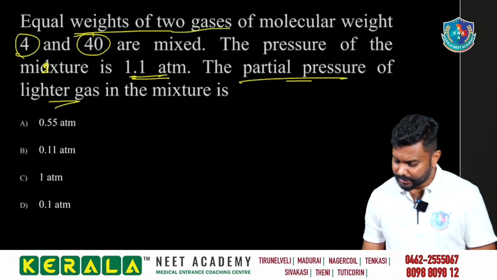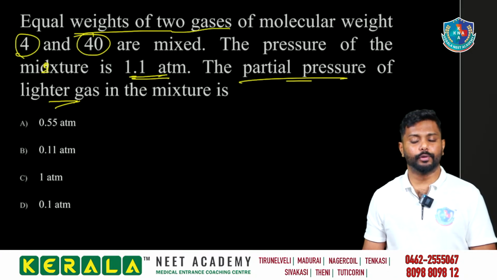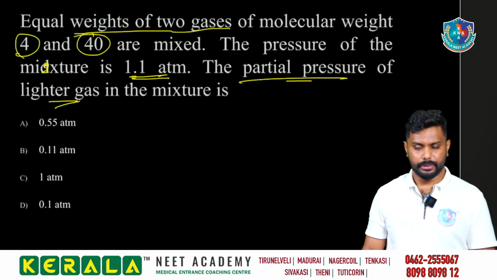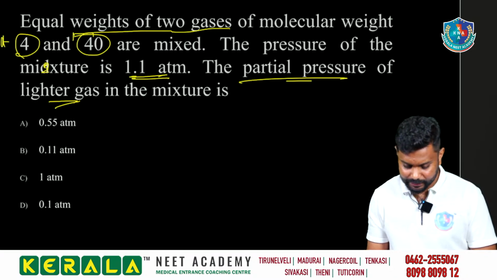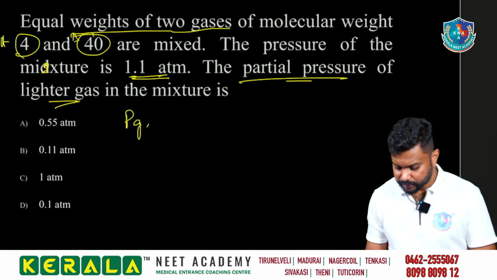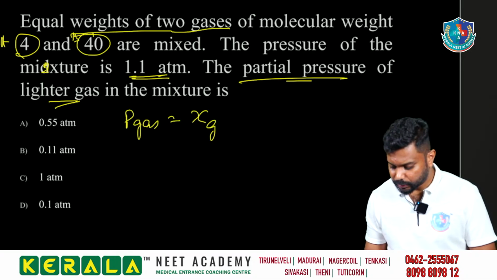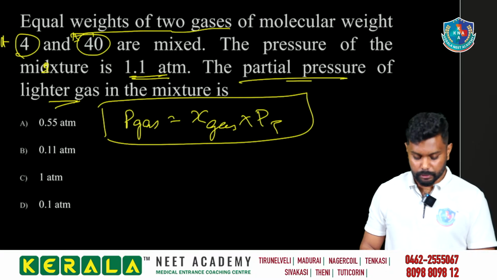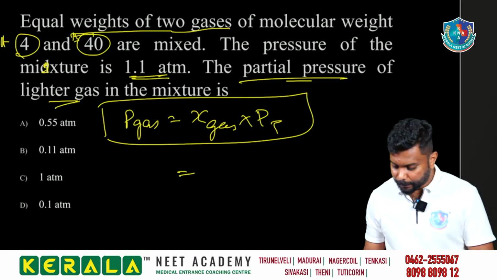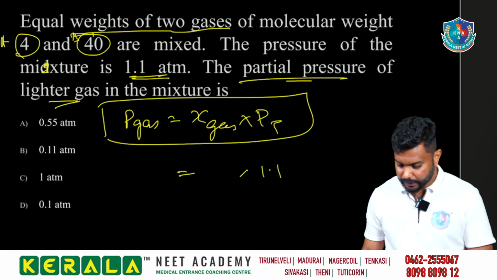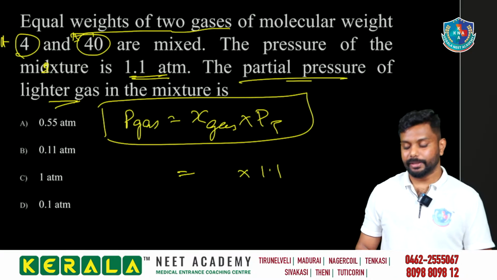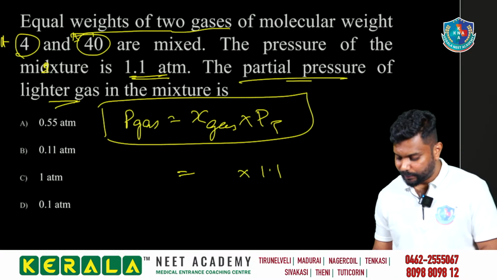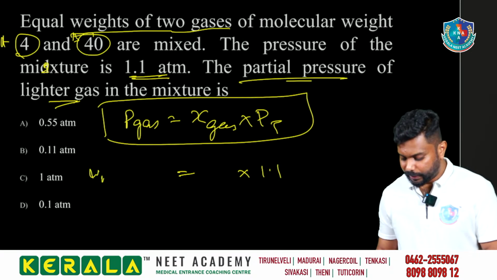Inga lighter gas enna? Namukku molecular weight koduthiru, 4 koduthiru, 40. Lighter gas yara, 4 da. So I am taking this as A and taking this as B. So pressure of the gas is equal to the mole fraction of the gas into P total. P total is equal to 1.1 into mole fraction of the gas. Mole fraction of gas namukku equal weight nu sollukku. So W of the A and W of the B is equal to 1.